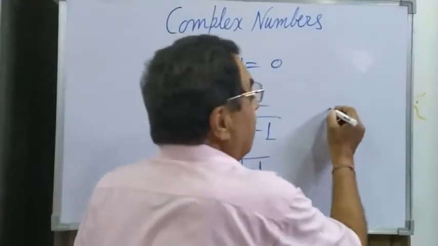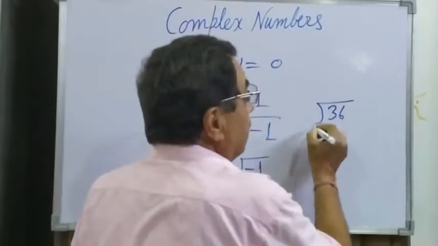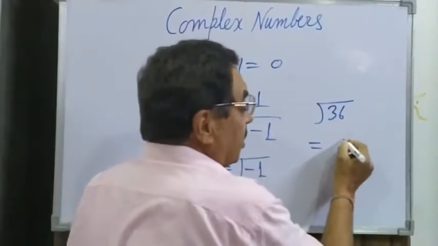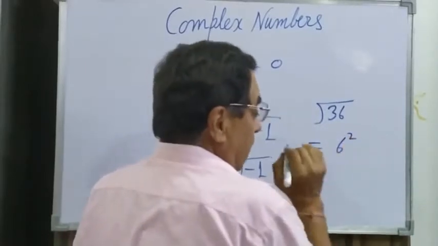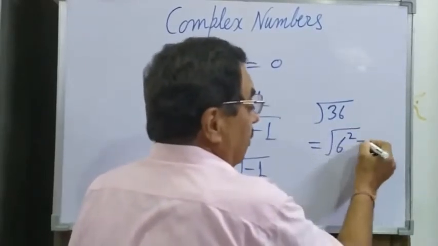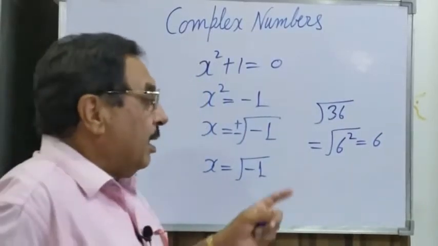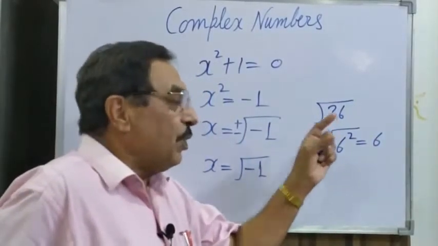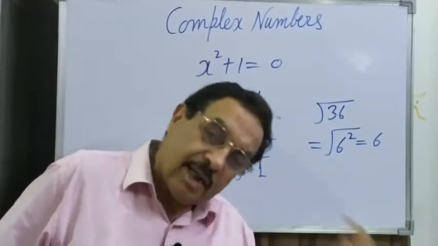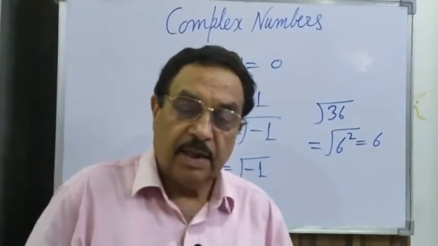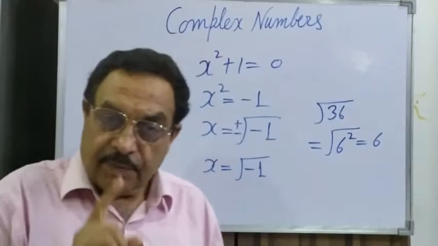Because when we say the under root of 36, we say it is the square of 6, and you used to give the answer 6. So, what is the square root of 36? We find the number whose square is 36. Again listen: what is the square root of 36?